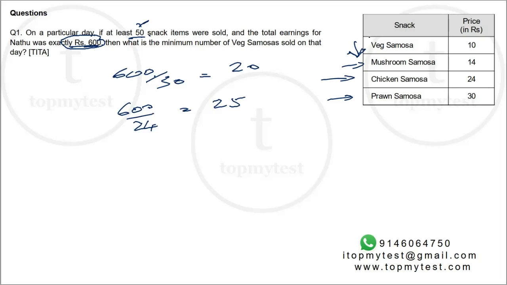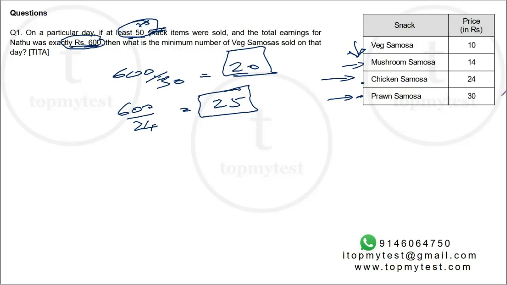The problem is I have to introduce veg samosas also. And the second concern is 50. At least 50 items have to be sold. Now only 20 items are sold here, and only 25 items are sold here. What you'll observe, and if you are familiar with optimization, this is pretty standard, is that because the unit price is higher, the number of items sold will be lower.